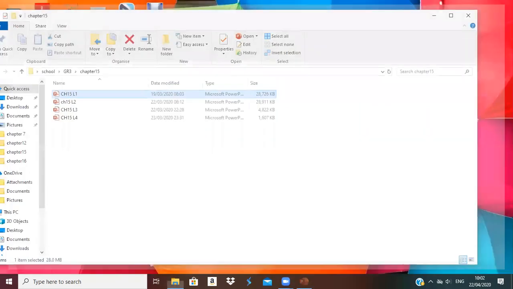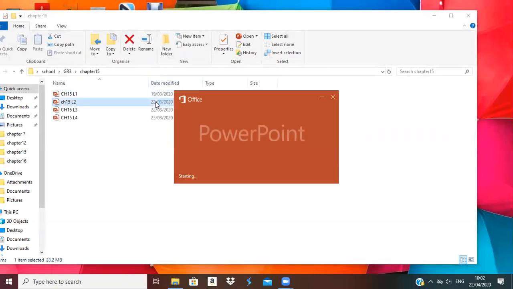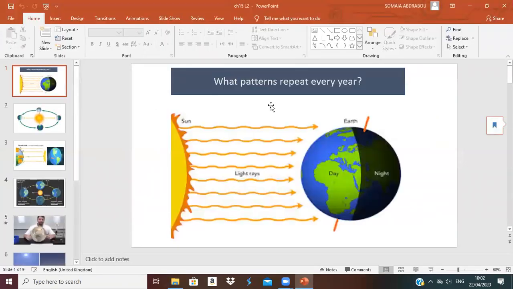Let's move to the second lesson. The second lesson is also talking about the rotation of the earth and the revolution of it. Here it is, the axis line. We said that it is an imaginary line that goes through the center of the earth. Here it is the North Pole, and here it is the South Pole.